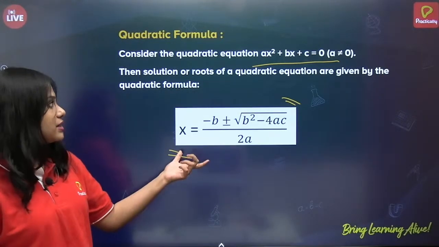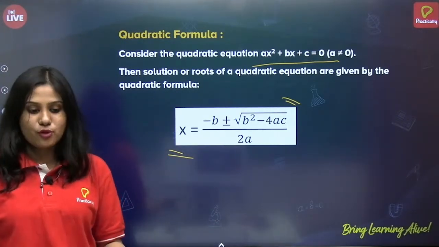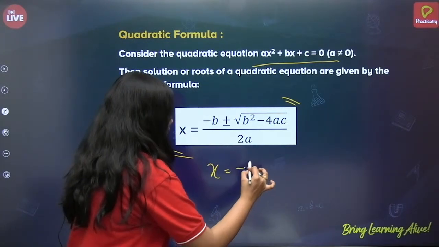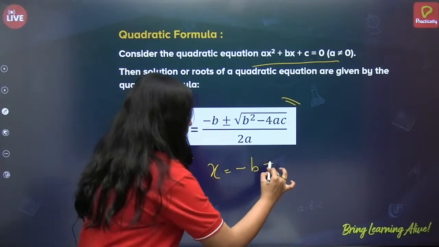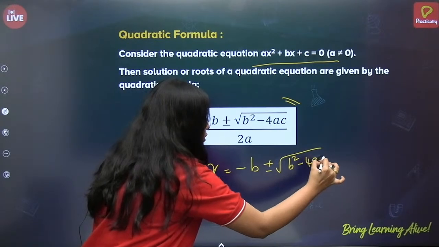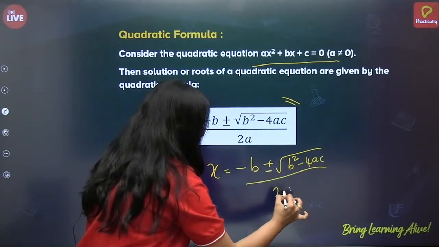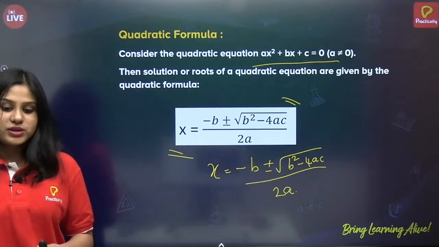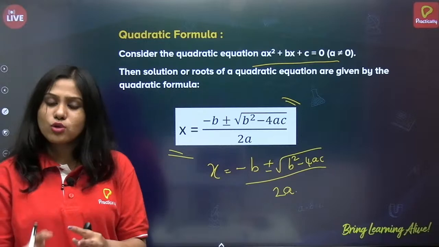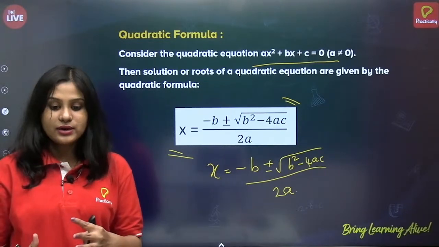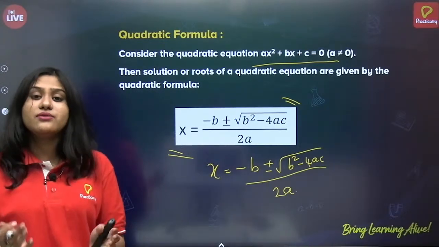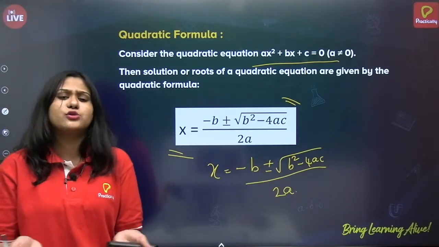One of those methods is by using the quadratic formula. So what is the quadratic formula? Let me write it here again. x is equal to minus b plus or minus under root b square minus 4ac by 2a. Okay, so this is the quadratic formula. For the next few questions, we will understand. We'll study the question and see whether we have to apply the quadratic formula or we can do it by the factorization method.